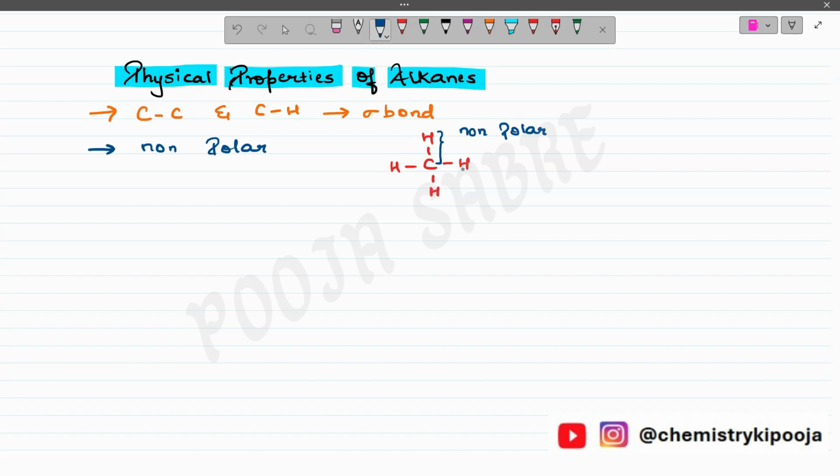Clear? Now, since they are non-polar in nature, they possess weak van der Waals force as the intermolecular forces.